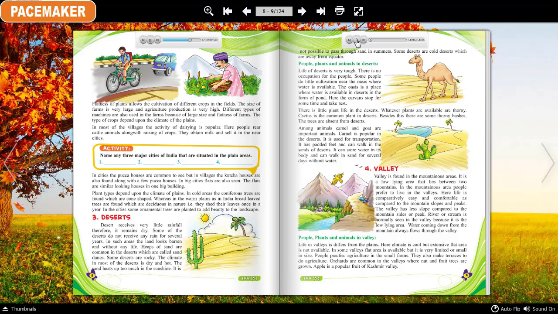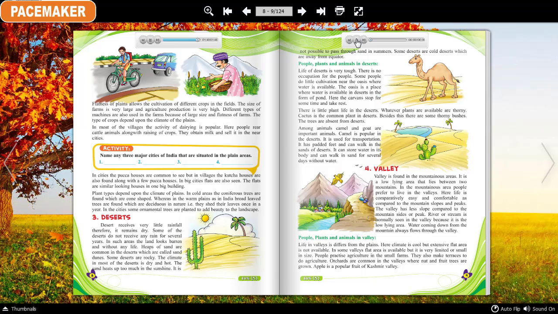3. Deserts. Desert receives very little rainfall, therefore it remains dry. Some of the deserts do not receive any rain for several years. In such areas, the land looks barren and without any life. Heaps of sand are common in the deserts, which are called sand dunes. Some deserts are rocky. The climate in most of the deserts is dry and hot.